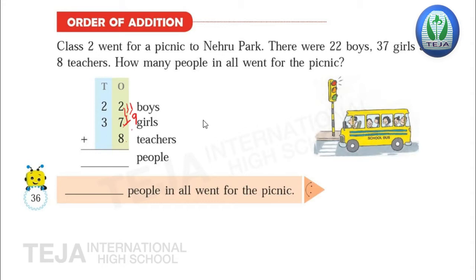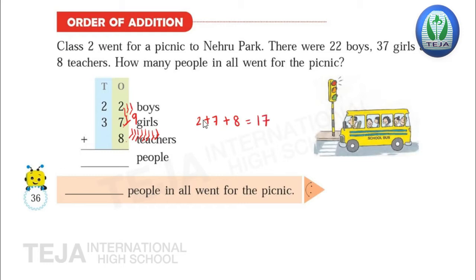So we'll draw 8 lines here, children. 1, 2, 3, 4, 5, 6, 7, 8. Now count after 9. 10, 11, 12, 13, 14, 15, 16, 17. So 2 plus 7 plus 8 is 17.